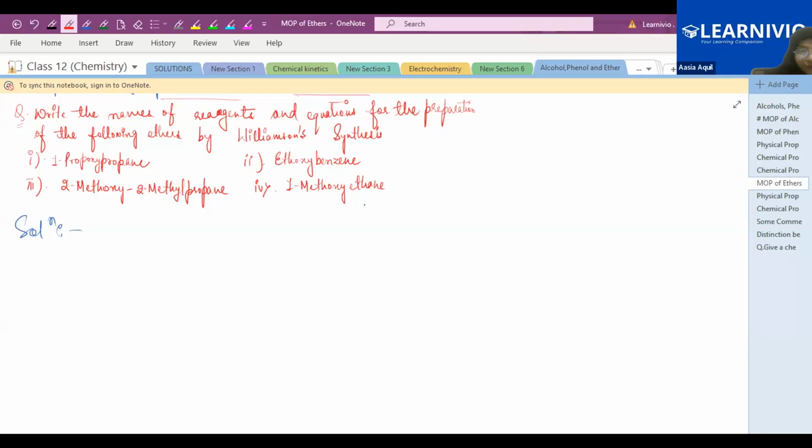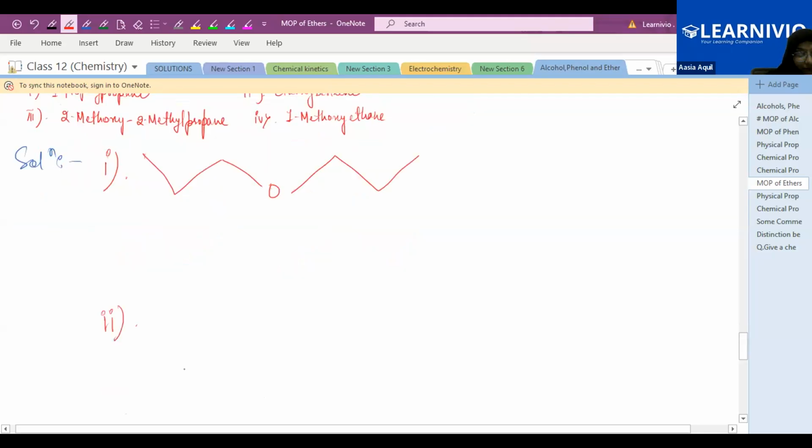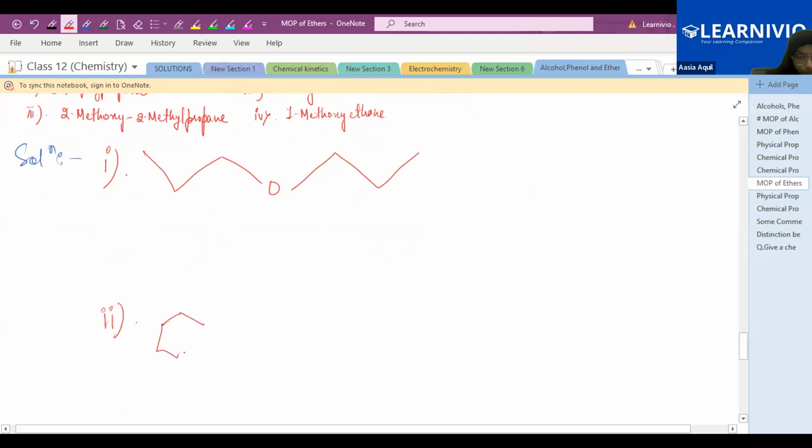So first question. These are the products which are given. One, propoxypropane. How will you draw the structure of this one? Propoxypropane: a 3 carbon chain means propoxy, and then 1, 2, 3. This is your propoxypropane. Second, ethoxybenzene: benzene, and 1, 2 carbon with oxygen. This is ethoxybenzene.